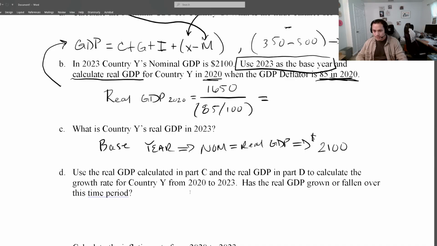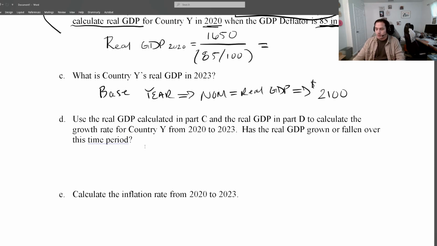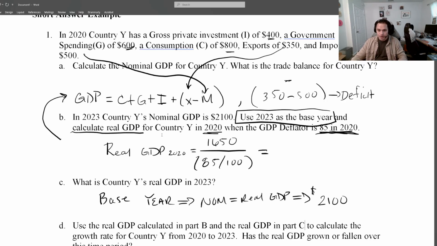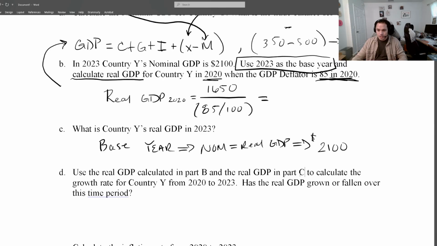Okay, so from here we can continue working with the same fixed set of information, and we'll go back and forth, but let's use the real GDP that we calculated in part B and the real GDP we calculated in part C, sorry, to calculate the growth rate for this country.